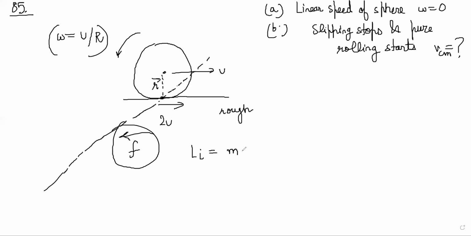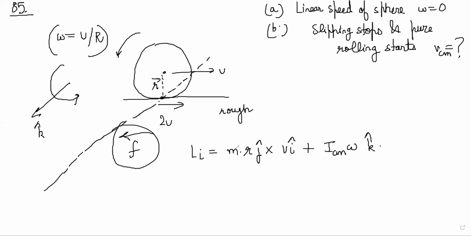So R is basically the radius. It is in J cap direction. Cross V, which is I cap, plus I_CM omega. Now notice that omega is like this, so if you curl your right hand fingers, it is coming out, K cap. So this is also in K cap only. So total angular momentum, J cross I is minus K, so minus MRV K plus I_CM omega K.